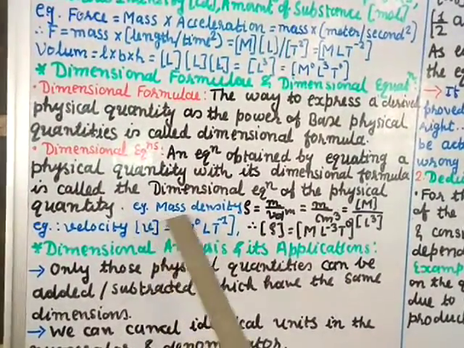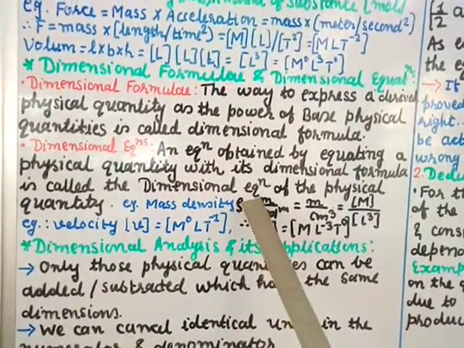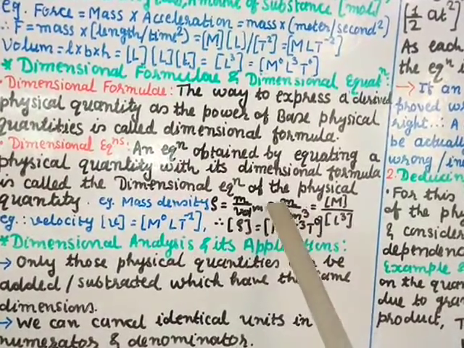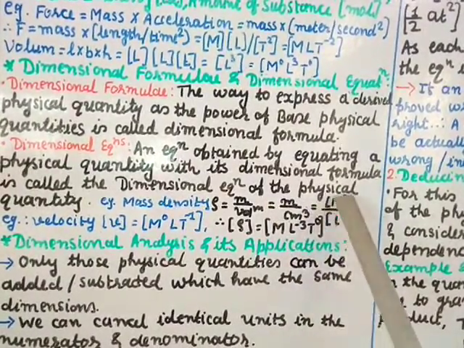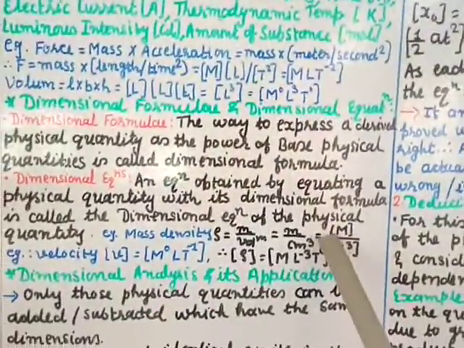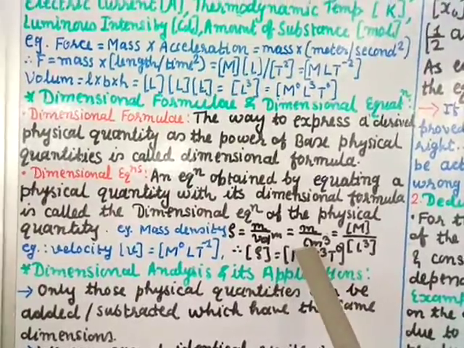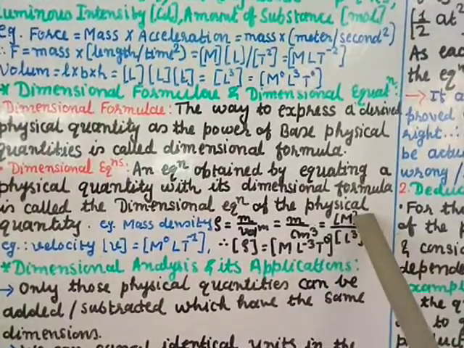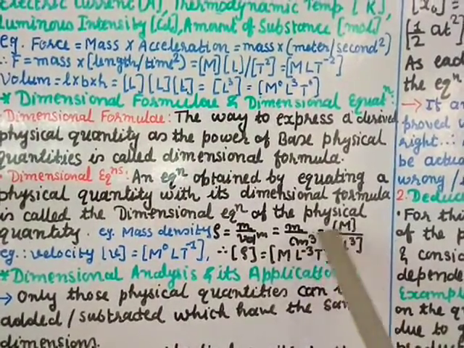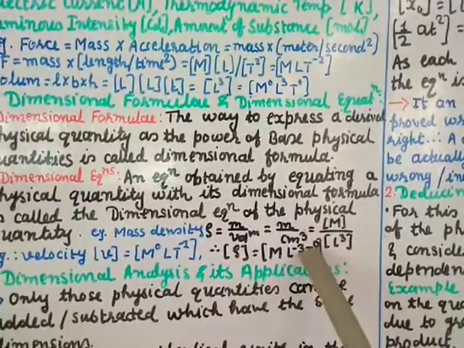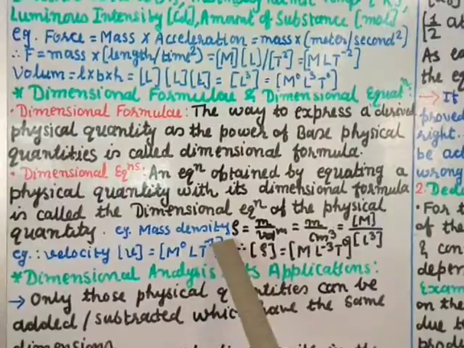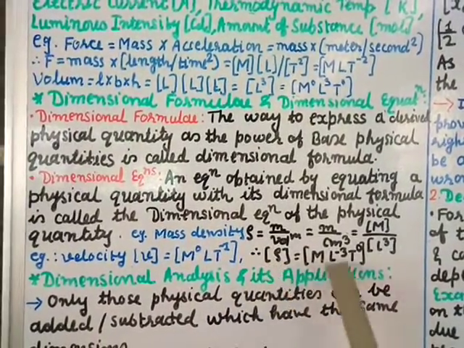Let us take an example. Mass density rho. Rho is equal to m by volume. So m is as it is, volume is centimeter cube or meter cube, whatever you take. Mass has dimension M, which I have given you before, so it is square bracket M. And centimeter is a length, and for length the dimension is L. So you write L cube. L cube, you take in the numerator, you get L power minus 3. M is as it is. There is no time, so I write T0. So now this is your formula. And if you equate it with the physical quantity, that is rho, mass density, then this is called your dimensional equation.